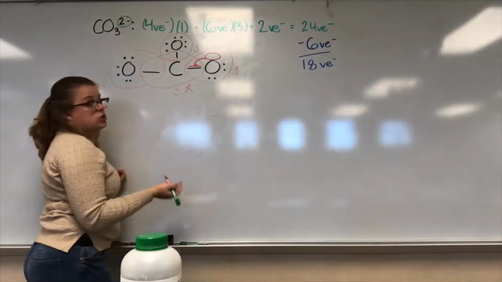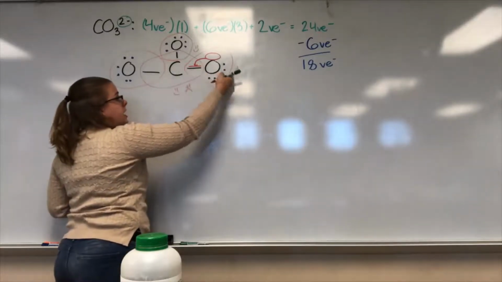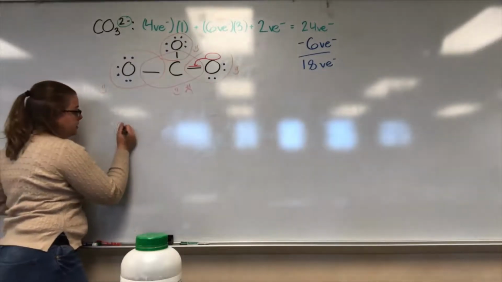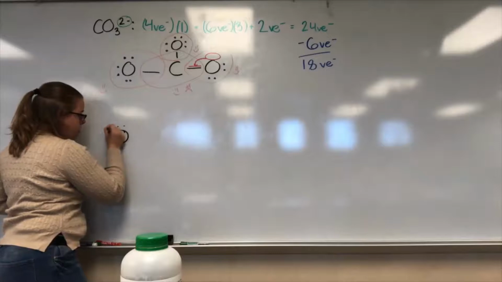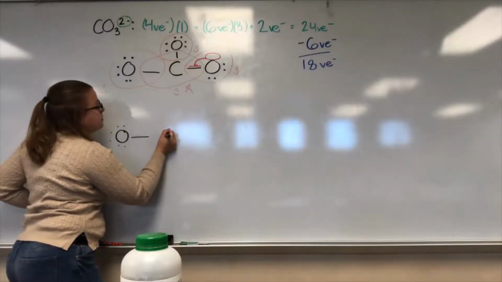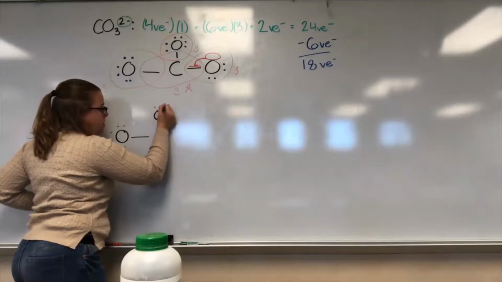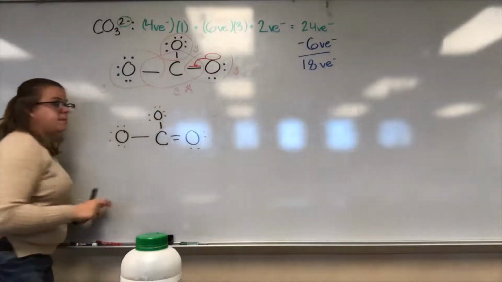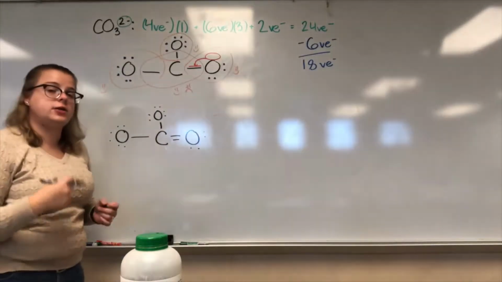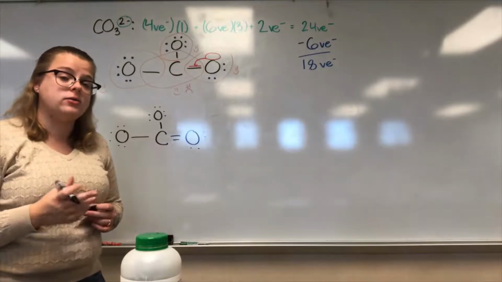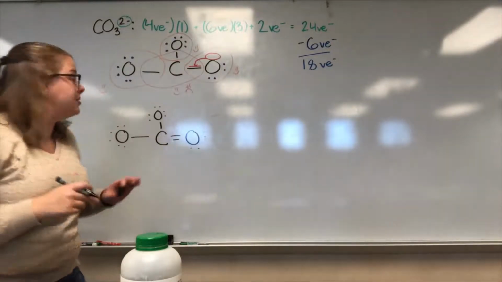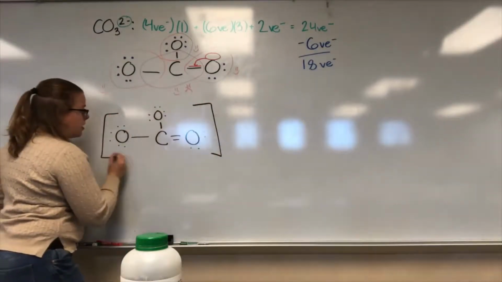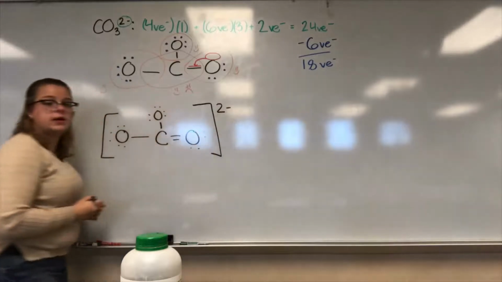2, 4, 6, 8. Hey, this carbon's happy. And let's check if this oxygen is still happy. 2, 4, 6, 8, still happy. So your final compound is this structure. But remember, when we did the electron dot notations for ionic compounds, if there's a charge, we need brackets. We still need brackets since it has a charge. So we'll put a bracket around the whole compound with a 2-.